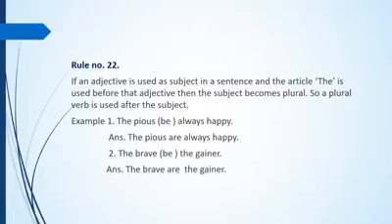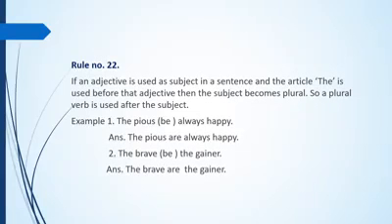Rule number 22. If an adjective is used as subject in a sentence and the article the is used before that adjective, then the subject becomes plural, so a plural verb is used after that subject. Because we have already known that when the subject is plural, then we have to use a plural verb. Example 1. The pious be always happy. The answer is the pious are always happy.